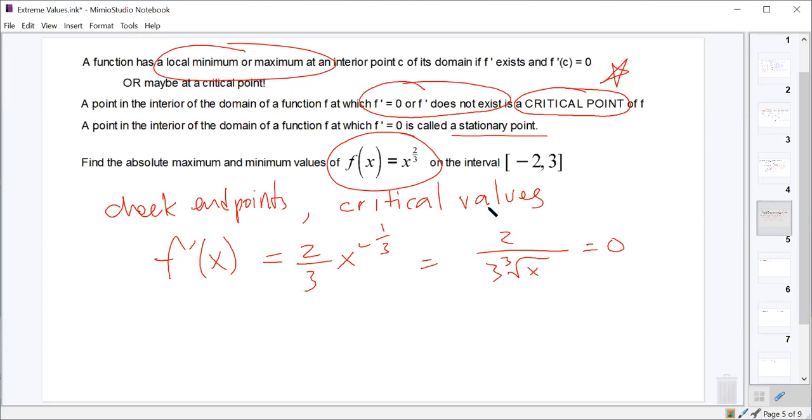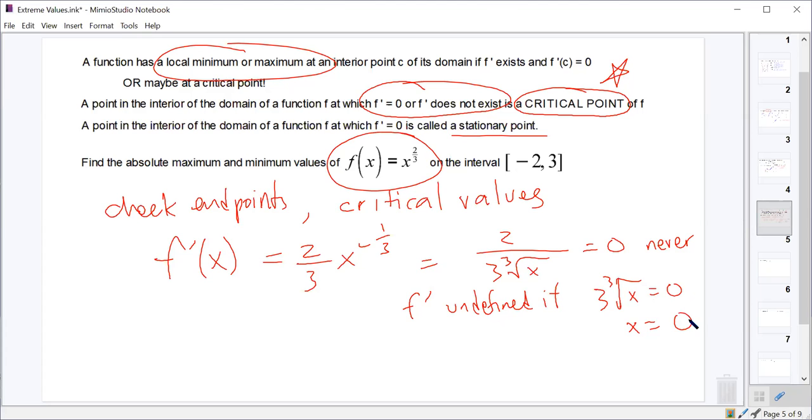A fraction can only equal 0 if the numerator is 0, right? Never. When it's 2, never. That's not a trick question. So it never equals 0, but when is it undefined? F prime is undefined if 3 times the cube root of x equals 0, which would be when x is 0.